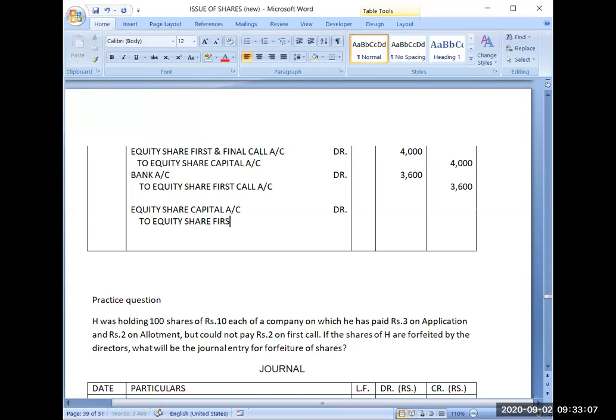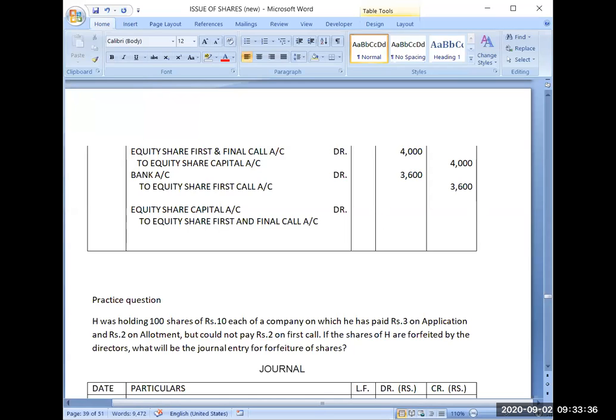So this amount has not been received. Now some amount has been received. So that amount will be transferred to which account? Whatever we have received. Yes, very good.